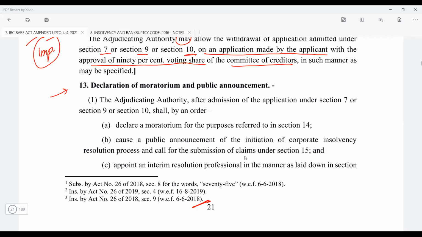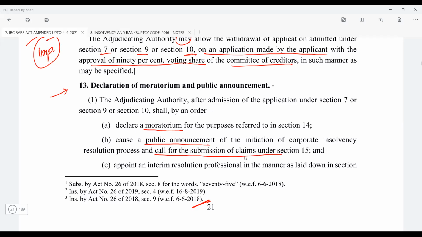And that interim resolution professional will again continue to do the work whatever we have just discussed right now. So just see, the adjudicating authority after admission of the application under section 7 or 9 or 10 shall order for a declaration of the moratorium, then cause a public announcement for the initiation of the CIRP, calling for the submission of the claim.